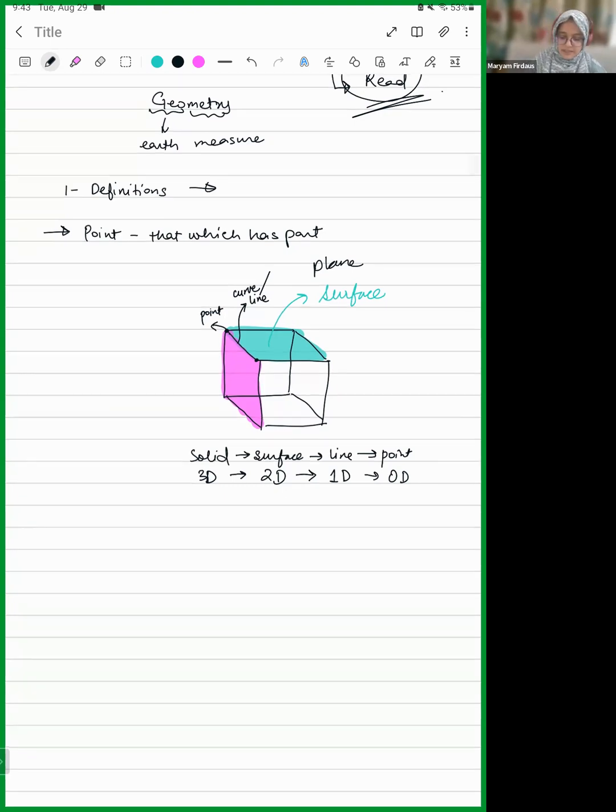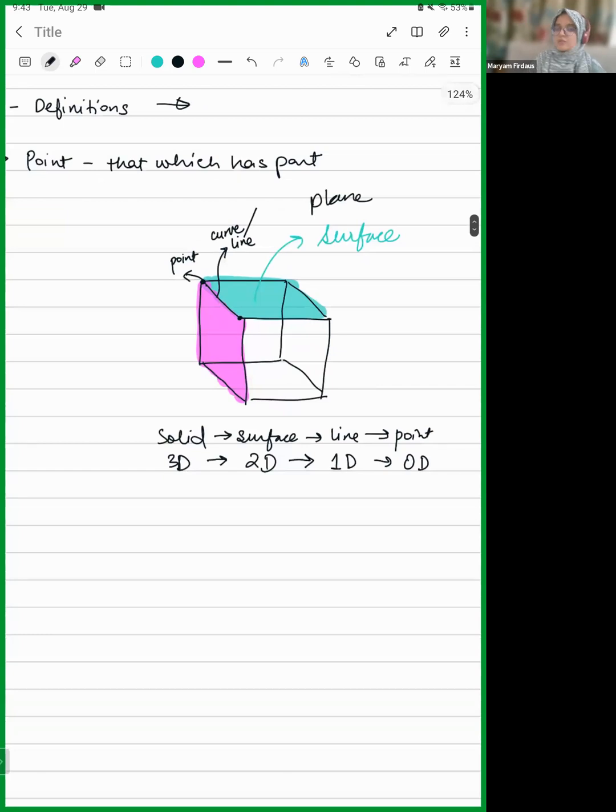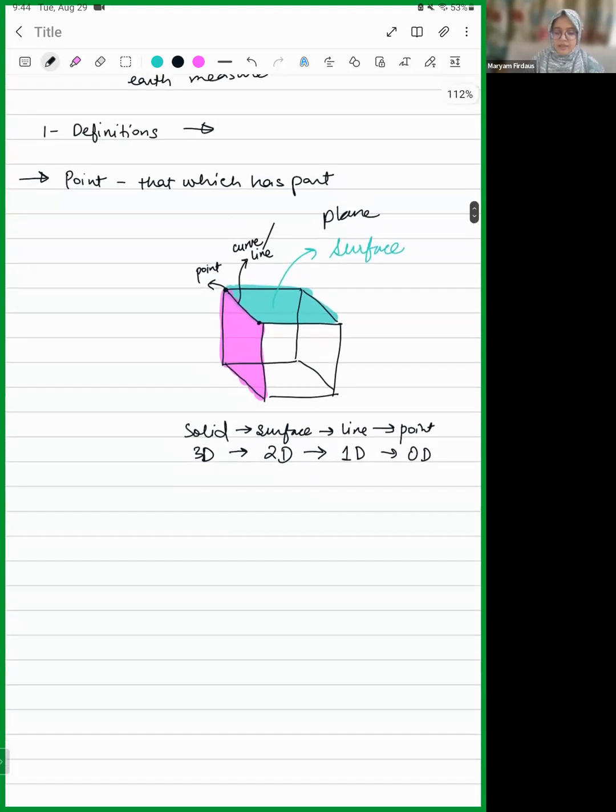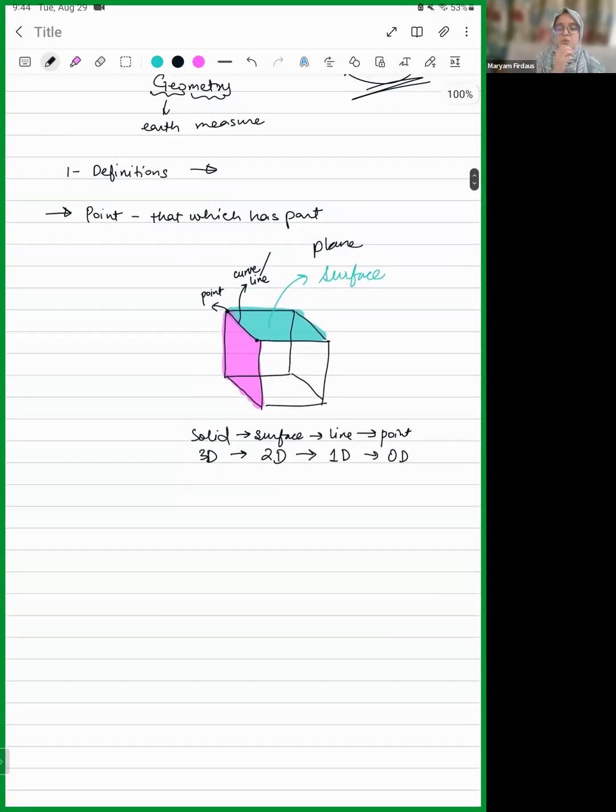See, look at this. We are saying that a solid has three dimensions, a surface has two dimensions, a line has one dimension. What does this mean? What is a dimension? Like in a solid, we have height and we have the base. In a surface, we only have the base, and in a line also we have only the base. Okay. So you are thinking along the correct lines, but the language you used is a little bit off, so let's correct that. So basically a dimension is everything that you can measure. A dimension is something that you can measure.